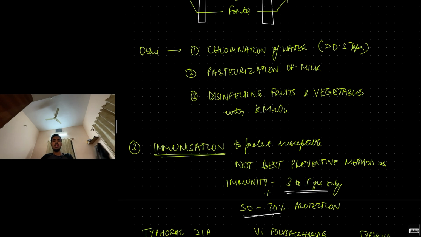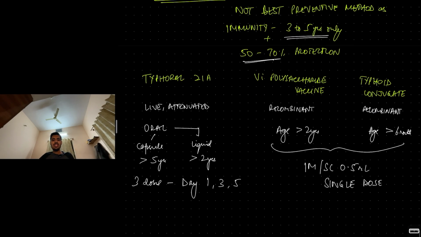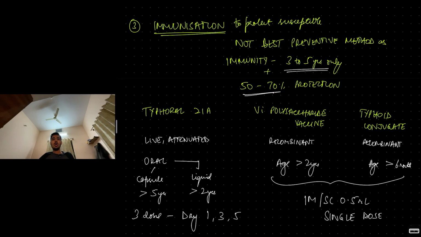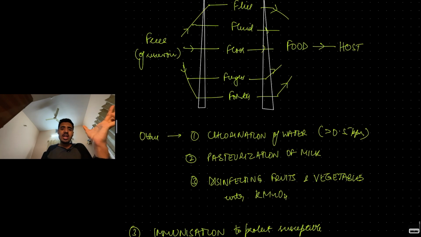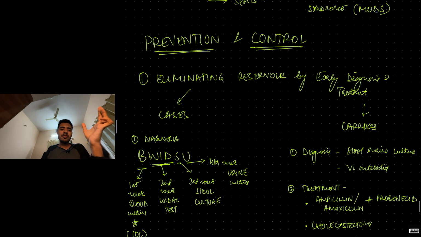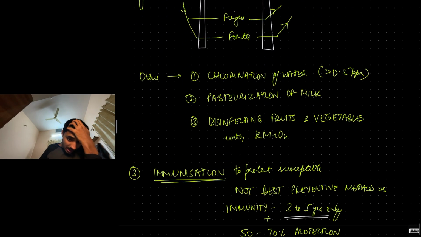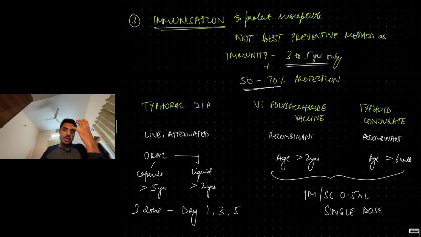Then coming to immunization. See, immunization in typhoid is not that useful. You can protect the susceptible by giving typhoid vaccine, but the problem with typhoid vaccine is it has a validity of only 3 to 5 years and only 50 to 70% efficacy. So the best method of prevention is all this: breaking the chain of transmission, food and water safety, eliminating reservoir by early diagnosis and treatment. These are all much better methods of prevention than vaccine. Okay, because it is such an expensive vaccine, not even part of the NIS, only 3 to 5 years of protection and 50 to 70% rate of protection.